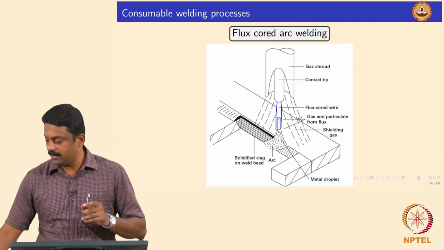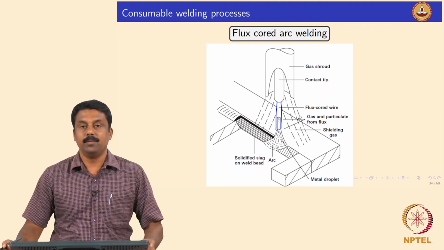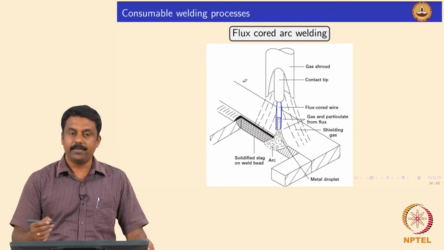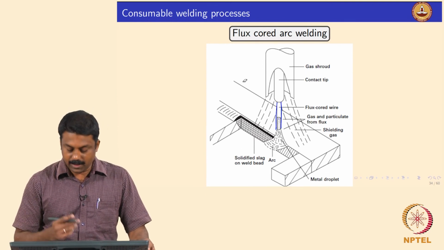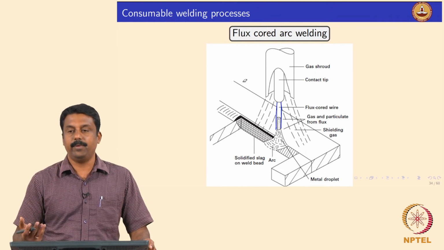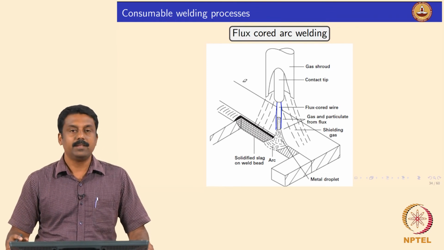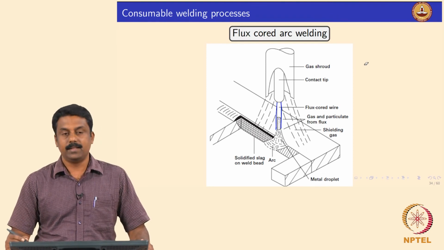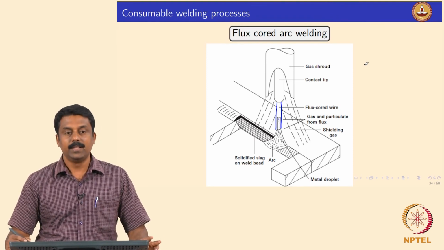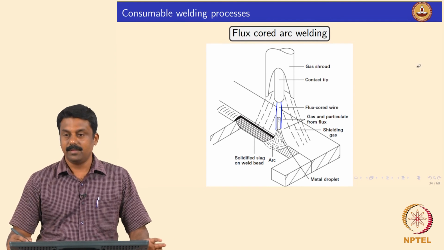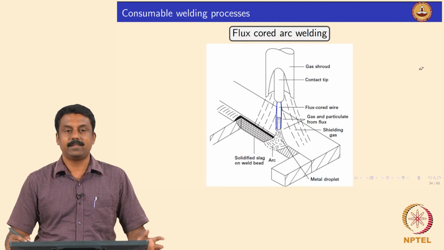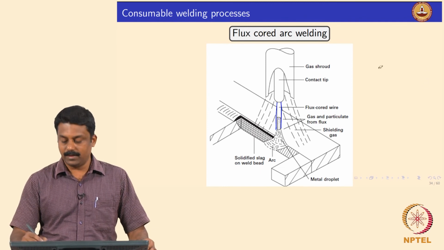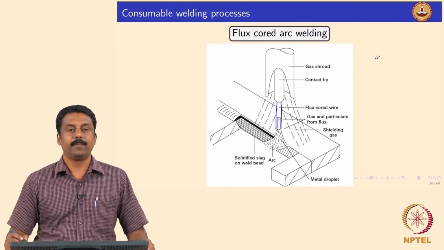Then this flux again burns, forms slag and deposits on the top, and then you can take it off. The other process characteristics are similar to GMAW. The only thing is that here the melting rate can be different. The melting rate will be different from GMAW, because some amount of heat is also lost to the flux. The flux takes away some heat.